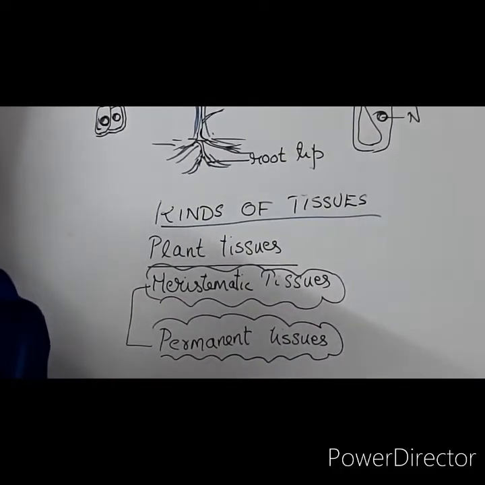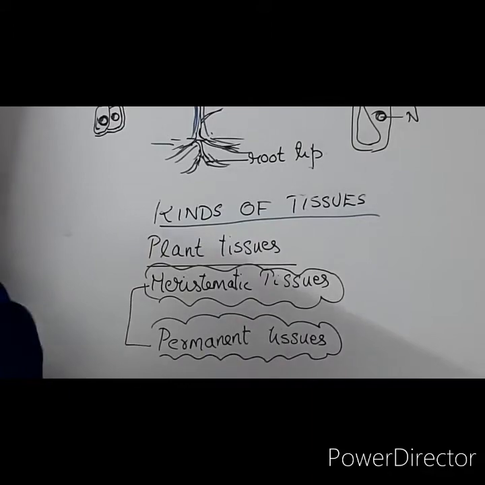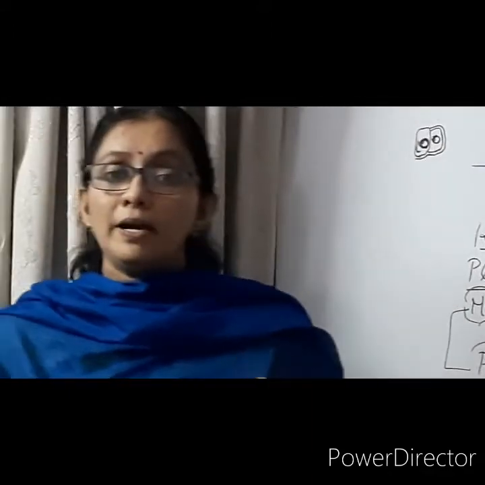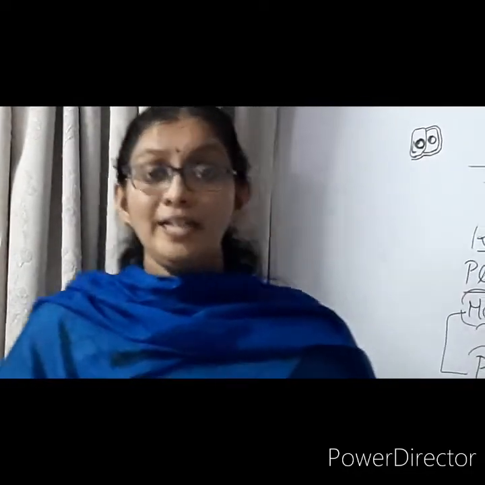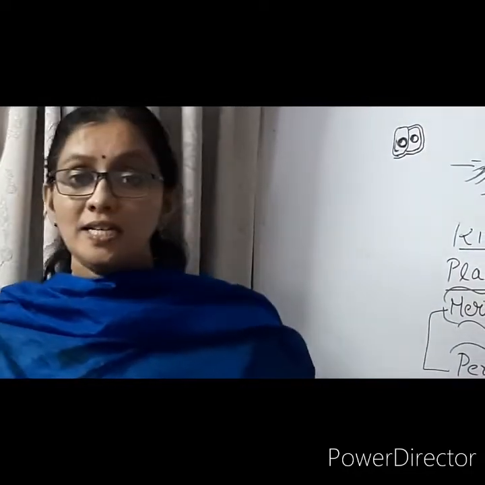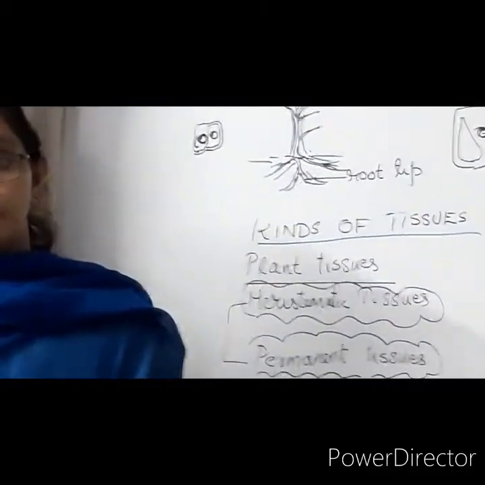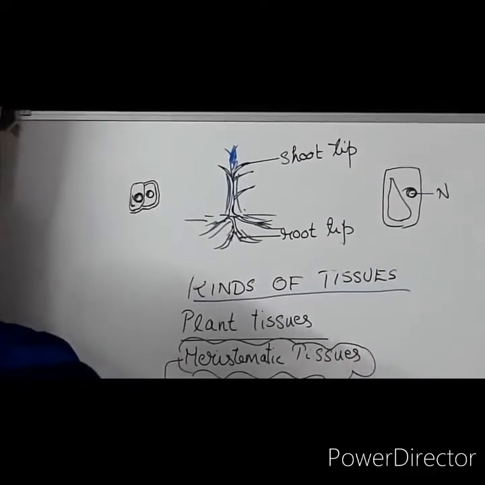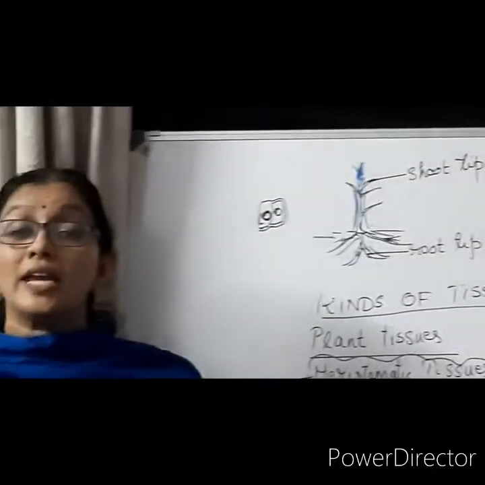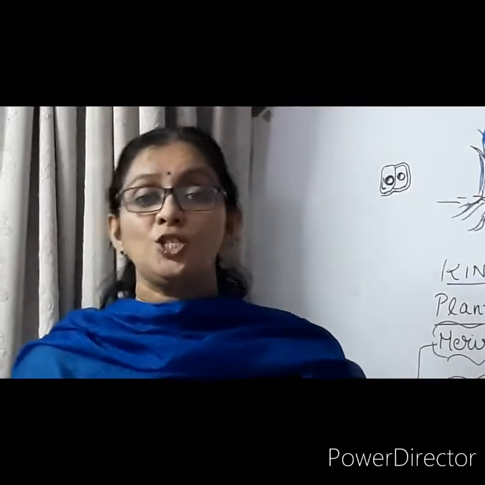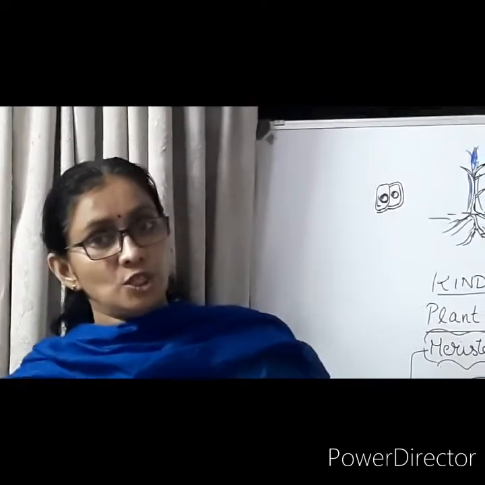So meristematic tissue, suppose a question is asked, what is meant by meristematic tissue? So we can very well say that meristematic tissues are actively dividing cells. They are located at the shoot tip and root tip in plants. Okay, then another question can be asked. What are the characteristic features of meristematic tissue? What are the characteristic features?